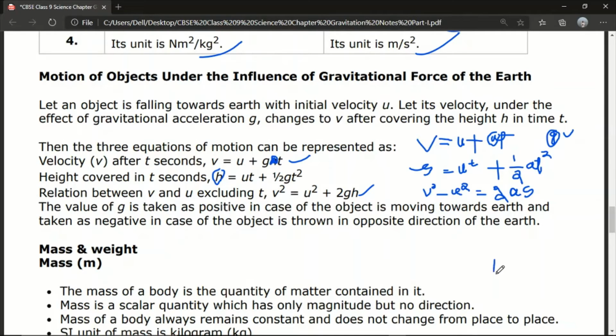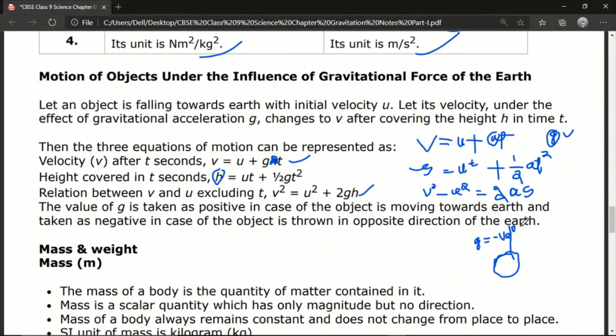Okay, so here is the earth. Suppose you are playing in your school playground, and you are just throwing a stone upward. So what will happen to the acceleration due to gravity? The value of acceleration due to gravity, small g, will be negative when the stone is going upward. When the stone is going upward, what is the value of g? 9.8. That 9.8 will be negative, that means minus 9.8.